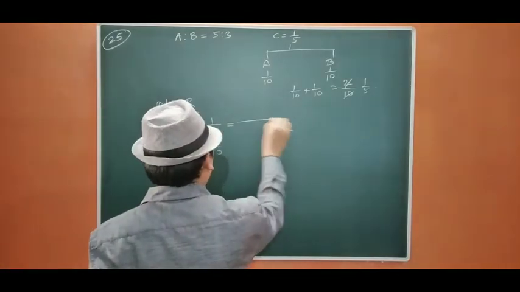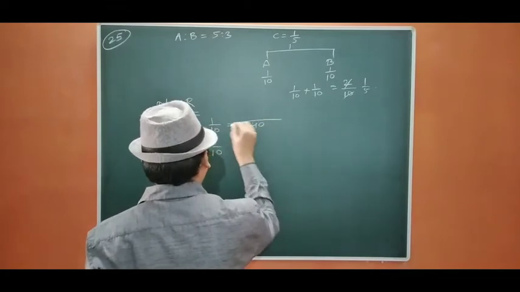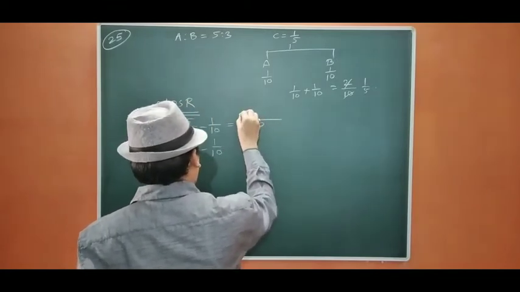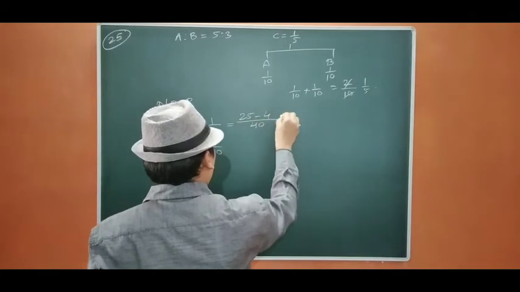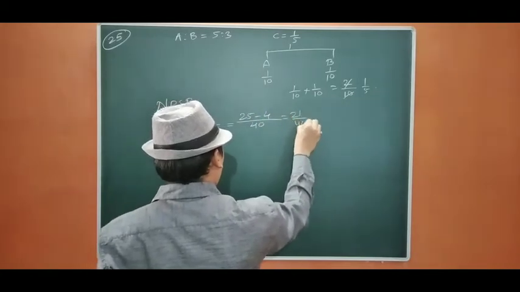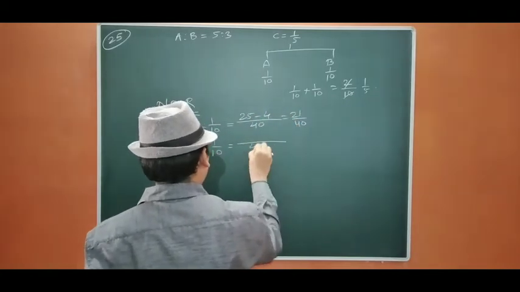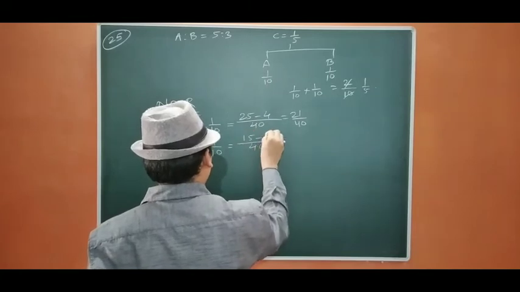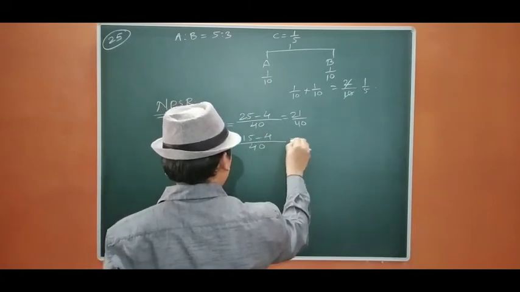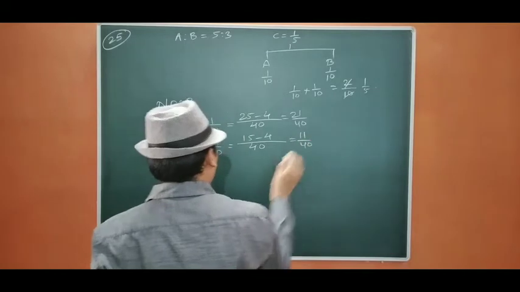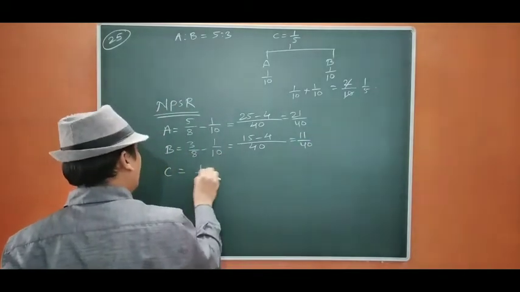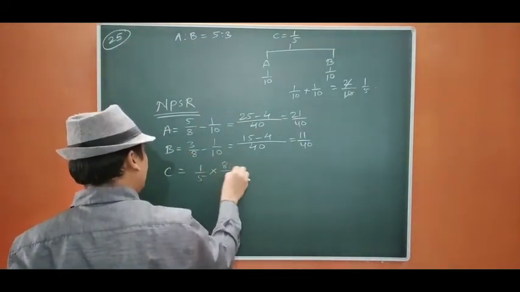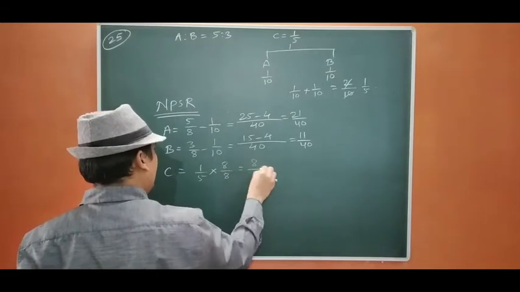So it is going to be 40. 5 5s are 25 minus 4, 21/40. It is going to be 40. 15 minus 4, 11/40, and we are going to have 1/5, to make it 40, I need 8, so 8/40.